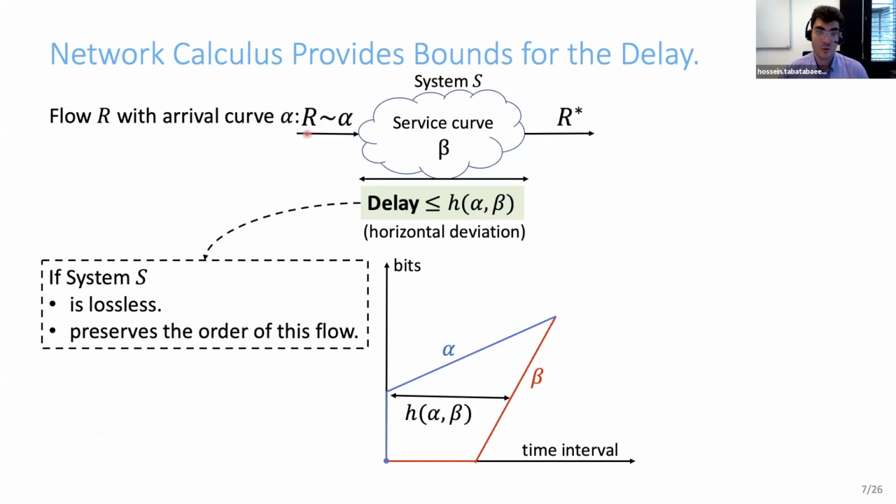Then, if we have a flow I that is constrained by arrival curve alpha and traverses a system that offers a service curve beta, the delay that this flow experiences in this system is upper bounded by the horizontal deviation between the arrival curve of the flow alpha and the service curve of the system beta. This bound is valid for a system that is lossless, so nothing is lost here, and it preserves the order of this flow, so it is a FIFO system. For example, if the flow is constrained by a token bucket arrival curve and the server offers a rate-latency service curve, this horizontal deviation can be easily computed.